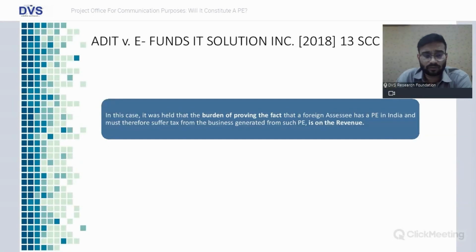In one more case law, ADIT versus eFunds IT Solution Inc., it was held that the burden of proving the fact that a foreign company or foreign assessee has a PE in India would always rest with the revenue and never with the assessee.